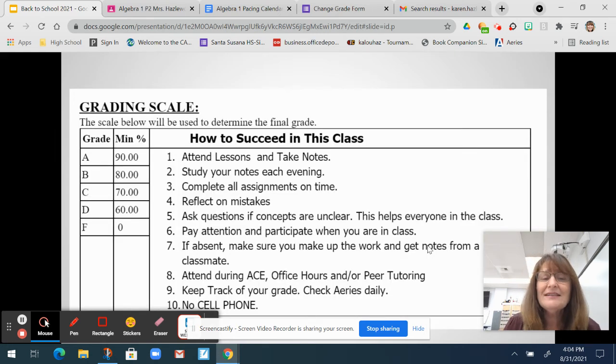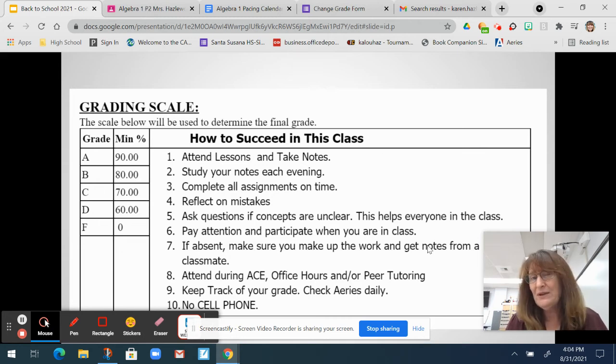All right, so how to succeed in class. Attend class and take notes. It's so important. Bring their textbooks. Study their notes each evening. Just go through and look at it. Complete all the assignments on time. Because if they're always behind completing late assignments, then they're going to feel overwhelmed. So just complete them on time.